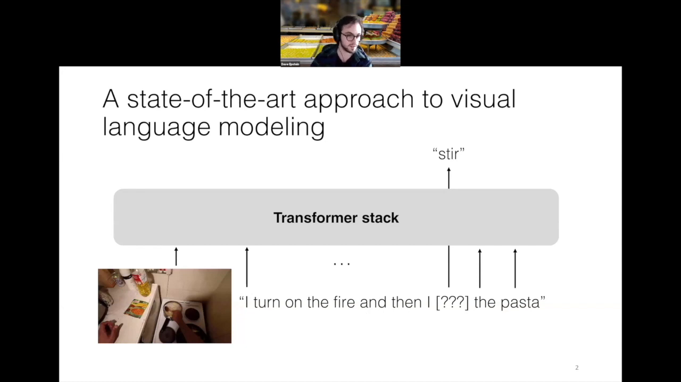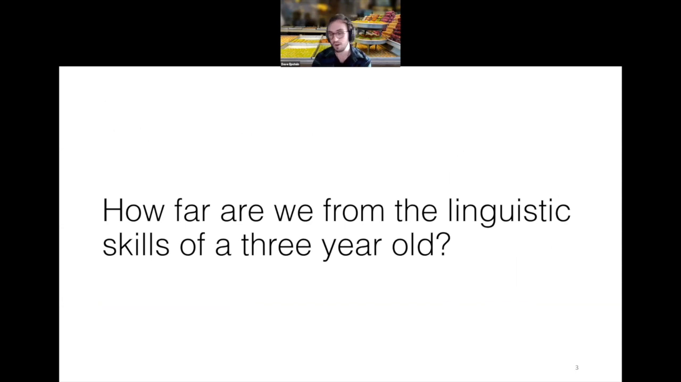And in the last year or so, people have added image tokens as input to this model as well. And some variant of this architecture sits on the top of the leaderboard for basically every vision and language task that the computer vision community seems to be interested in. So a natural question to ask then is, how far is a model like this from the linguistic skills of, say, a 3-year-old, of a toddler? Of course, the answer, I think, is something that we could all instantly guess. It's quite far. It's very far.